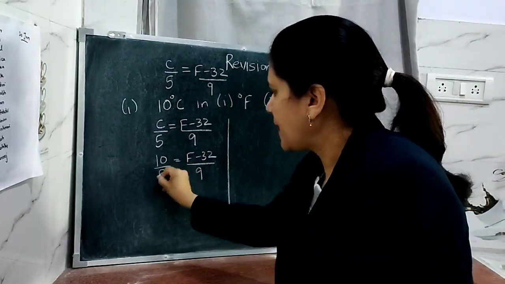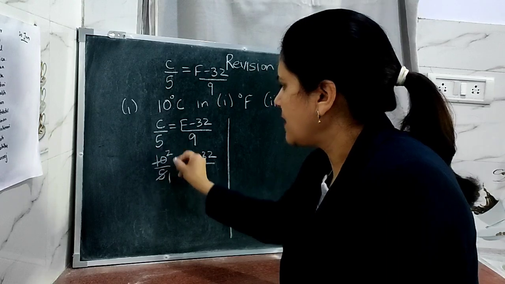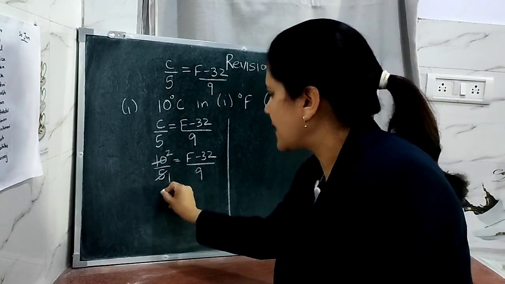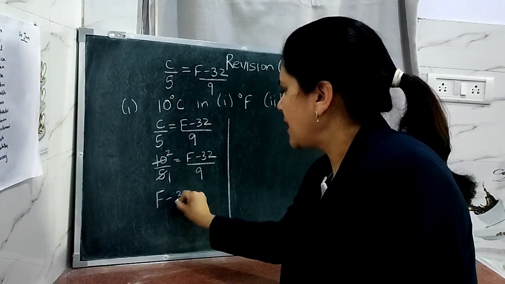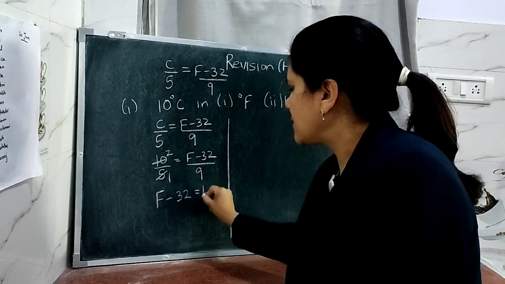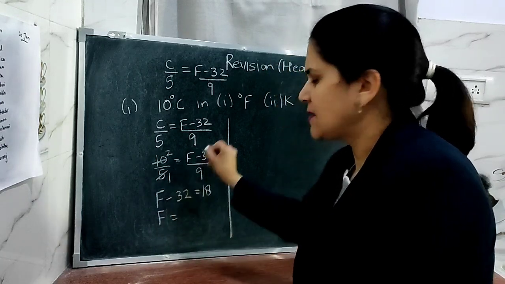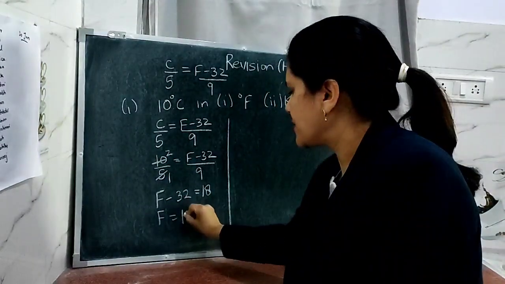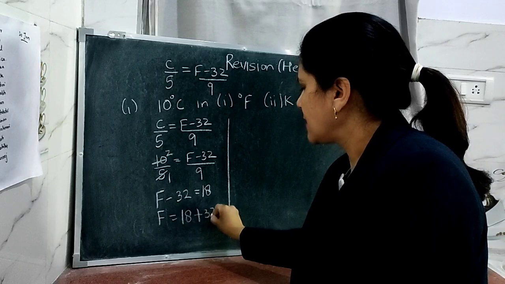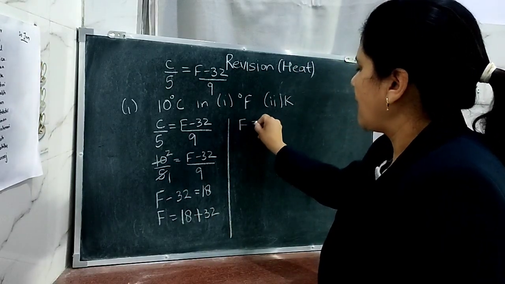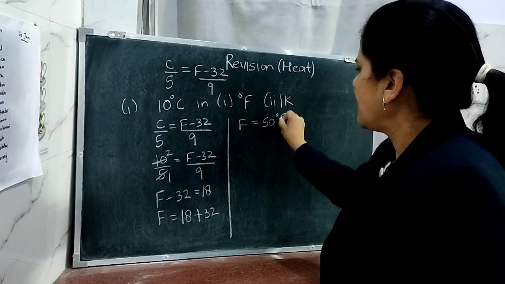Now what you can do, 5 ones are 5, 5 twos are 10, and after this you can cross multiply the terms. This can be written as F minus 32 is equal to 18. Then F is equal to, take this minus 32 to the right hand side, it becomes positive, 18 plus 32. So what is the value of F? F is equal to 50 degrees Fahrenheit.